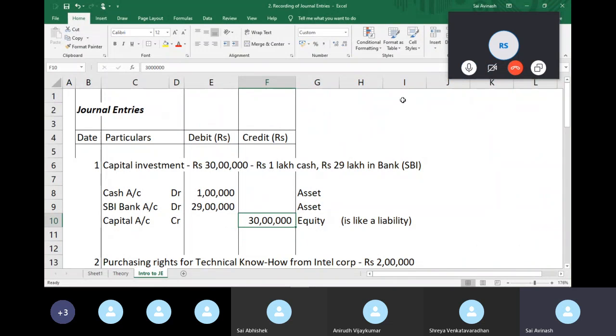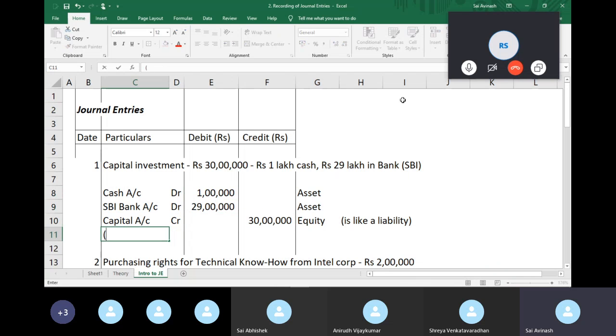So let us try to understand what we have just done. We have a transaction here. The owner has given the business 1 lakh in cash and 29 lakhs in bank as a check. We identified 3 accounts for this transaction: the cash account, the bank account, and the capital account. 2 asset accounts and an equity account, which is treated like a liability. Since the business got money, the asset increased, which means we debited them. And since the business owed the owner, we are crediting the owner. At the end of the journal entry, all the debits and the credits are equal.